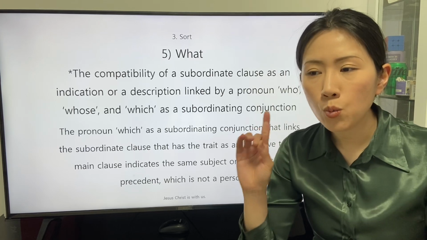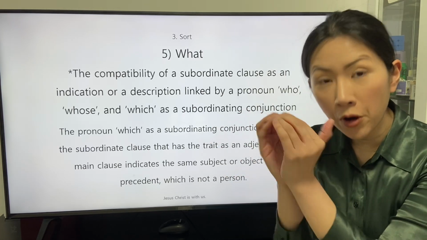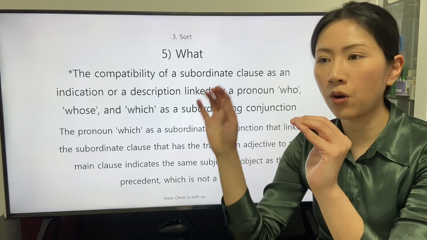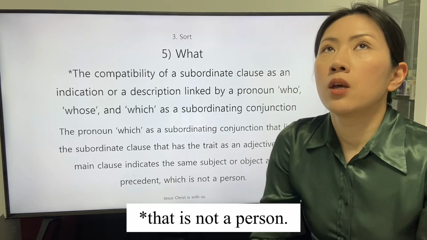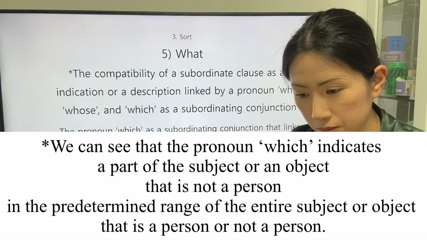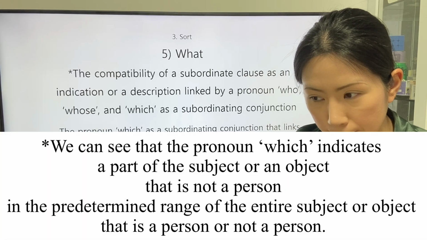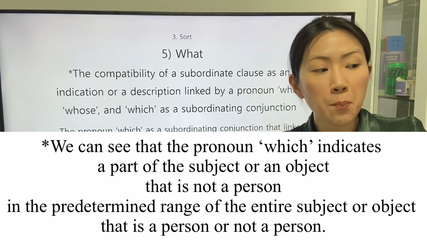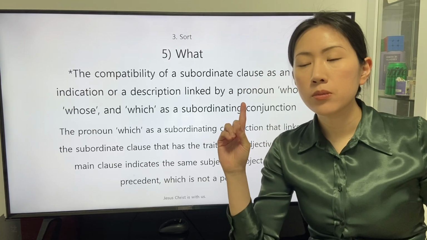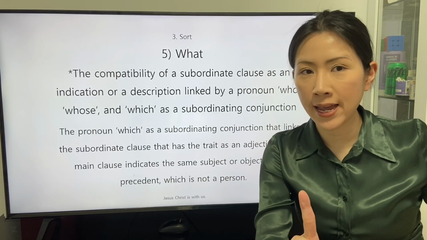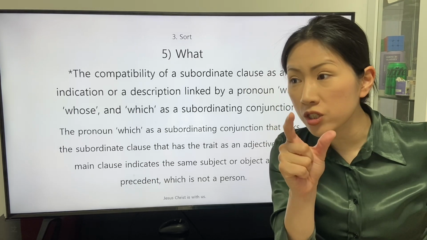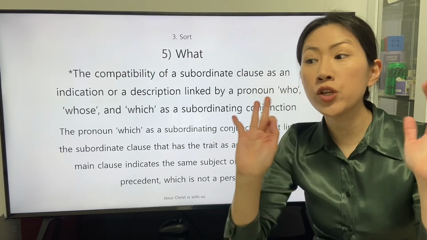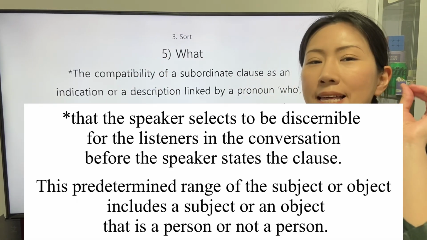The pronoun which indicates a part of the predetermined range of subject or object. The speaker, to link the subordinate clause as a pronoun with the pronoun which, sets the predetermined range to indicate a subject or an object.